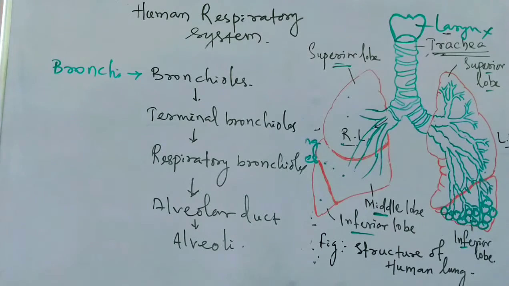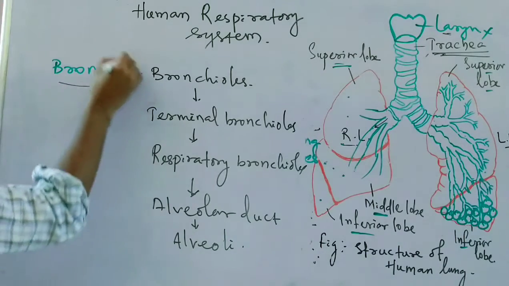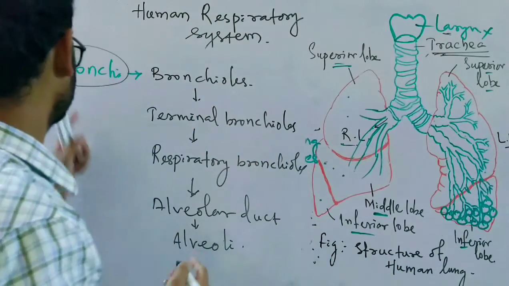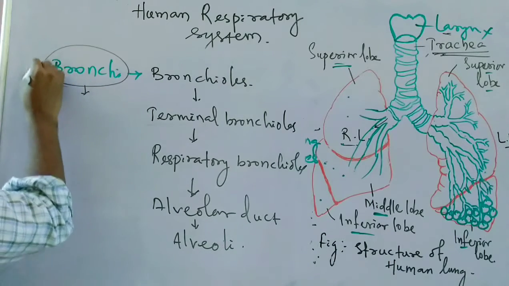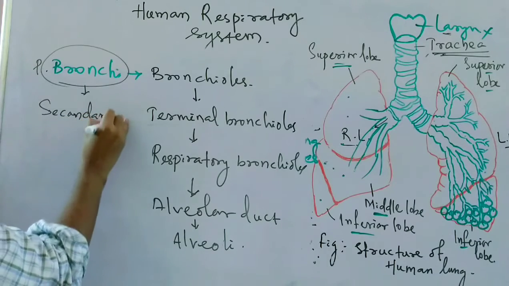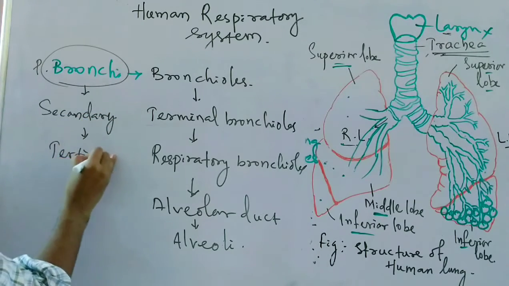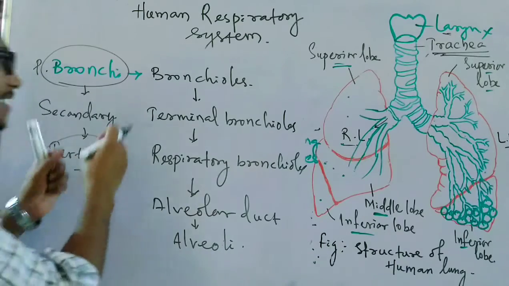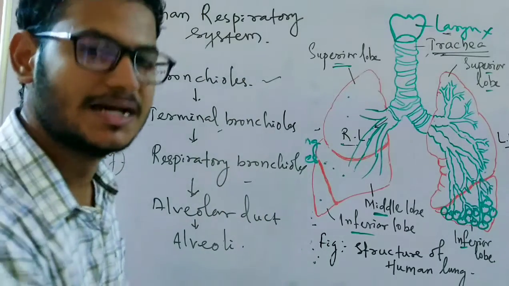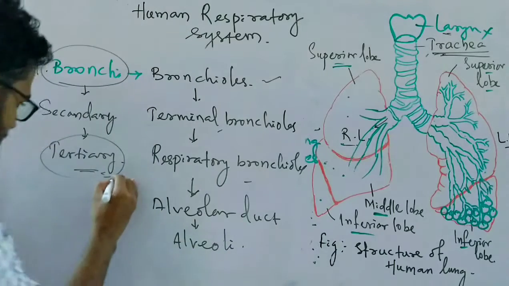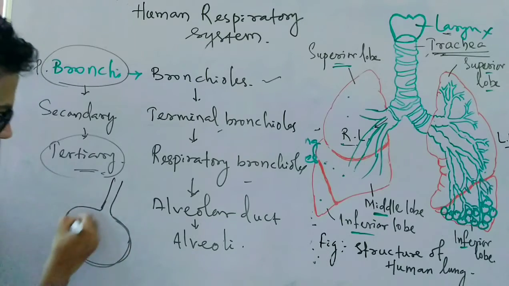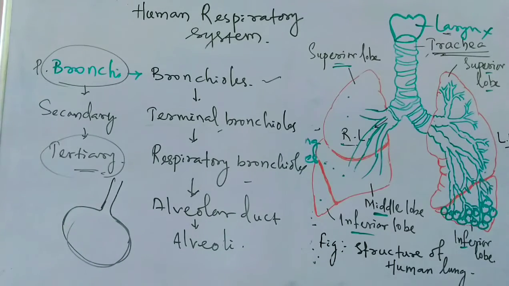Okay, so this is the way through which the air travels from the bronchi. Again, remember the bronchi are divided into branches also. We can call them the primary bronchi, then the secondary bronchi, then the tertiary bronchi. The tertiary bronchi divide to form bronchioles, then terminal bronchioles, then respiratory bronchioles, and finally the duct to which the spherical alveoli are attached, which we call the alveolar duct.